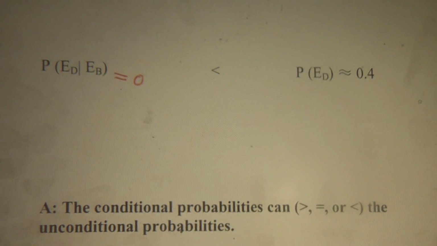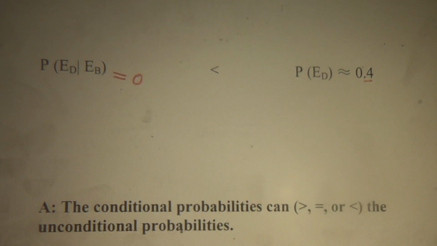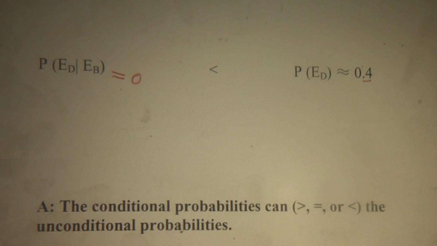Now, in the Chicago metropolitan area, an ordinary person's annual income is about $40,000. So less than $30,000 is about 40%. So which one is bigger? Well, the unconditional probability is bigger.